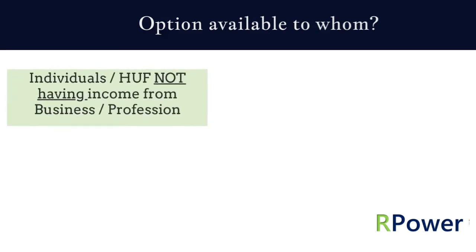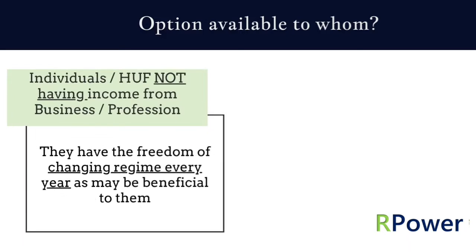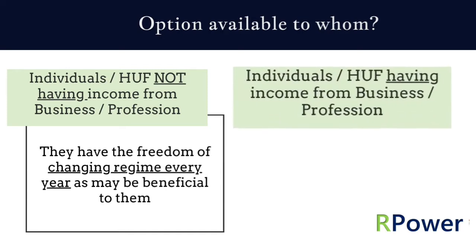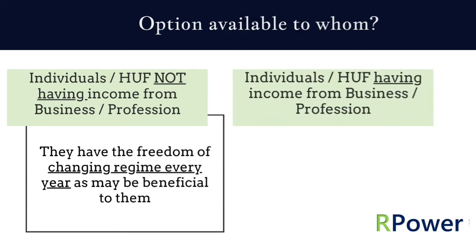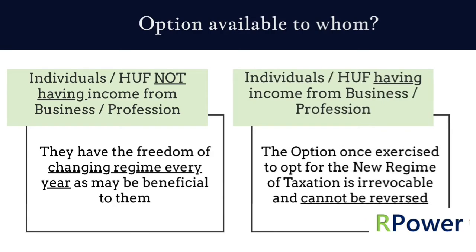The option of selecting new regime is available to who? 1. It is available to individuals or HUF not having income from business or profession. Here they have the freedom of changing regime every year as may be beneficial to them. 2. It is available to individuals or HUF having income from business or profession. Here the option once exercised to opt for the new regime of taxation is irrevocable and cannot be reversed.